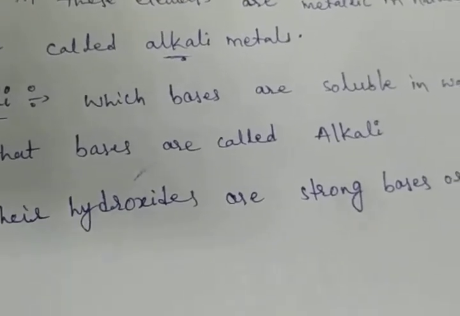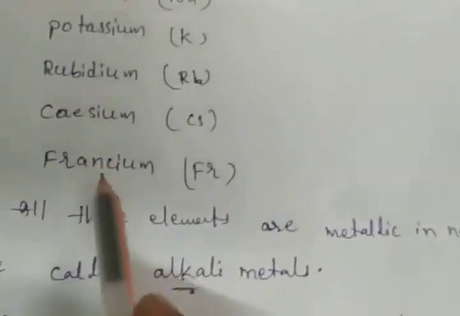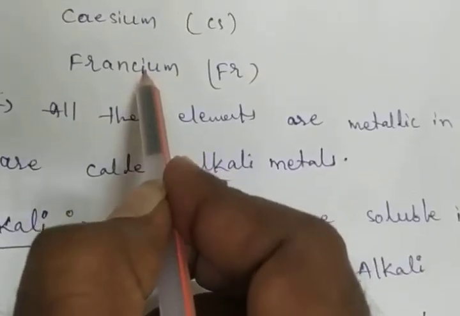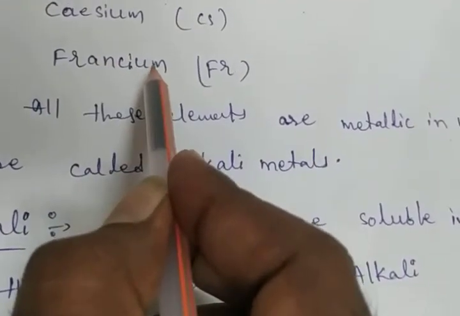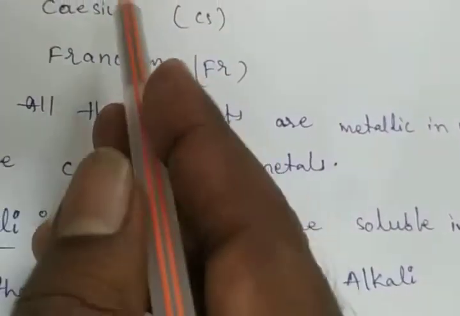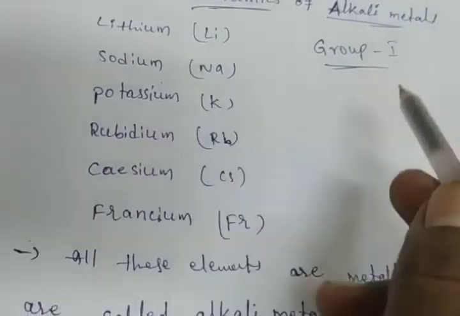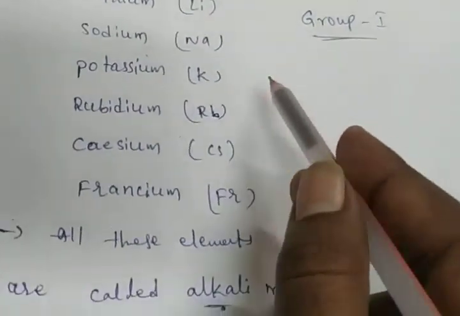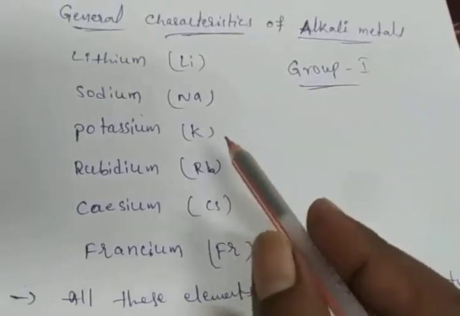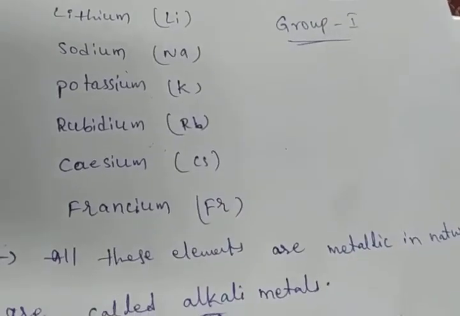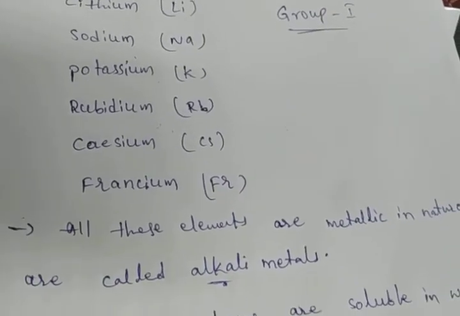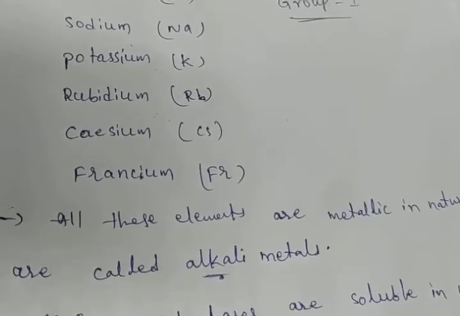Here, the last element is francium. These are the first A group elements. In the periodic table, the first group elements are lithium, sodium, potassium, rubidium, cesium, francium. We can consider these as alkali metals.